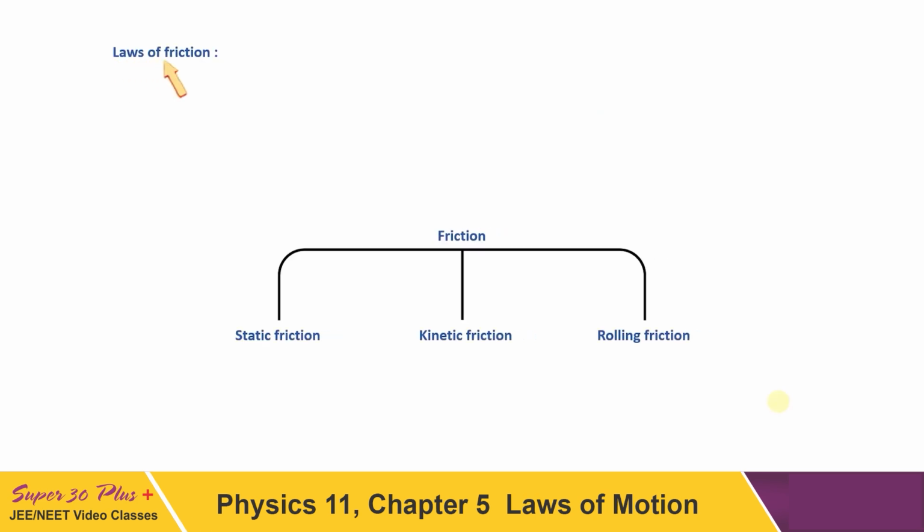First, some laws of friction. The first law is that friction force depends on normal reaction. Actually, it is directly proportional to normal reaction. The second law is that it is independent of area of contact.